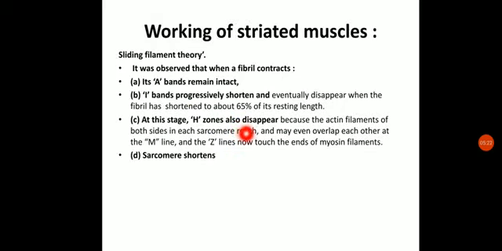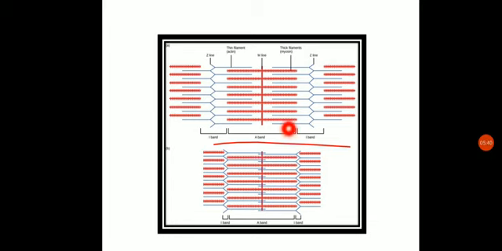So at this stage, the H zone also disappears because the actin filaments of both sides in each sarcomere reach and may even overlap each other at the M line, and the Z line now touches the ends of the myosin filaments. So here we can see, this is the relaxed state, normal state, resting stage. When it gets contracted, the actin filaments get closer to each other, due to which the I band will be diminished or shortened, while the A band will remain the same.